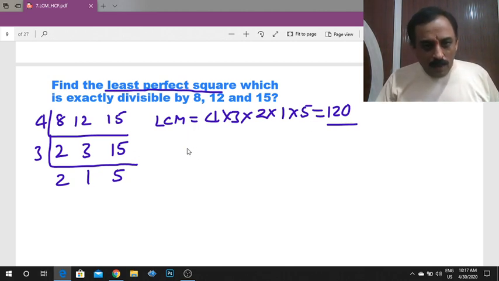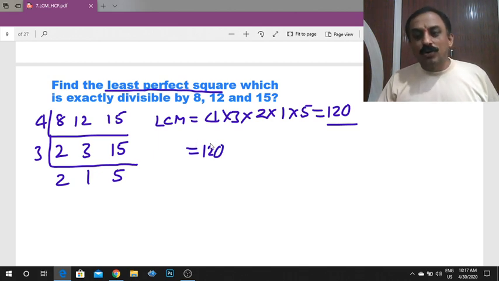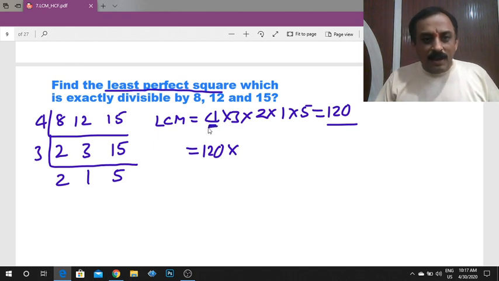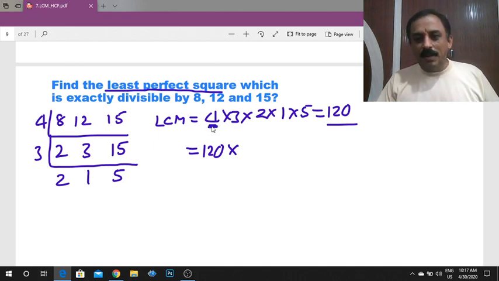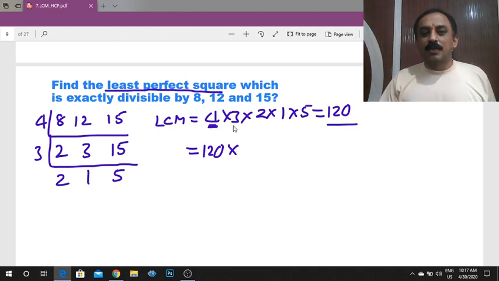So 120 is divisible by 8, 12, 15. We need 120 into which number will become a perfect square. See, 4 is already a perfect square, 3 is not a perfect square.